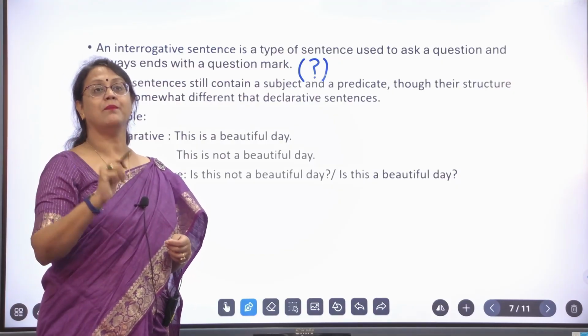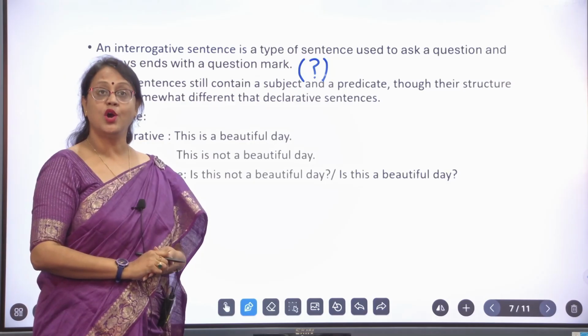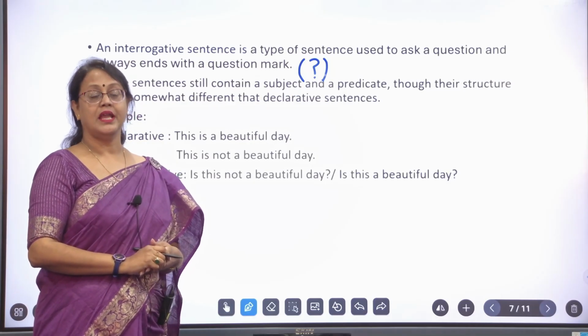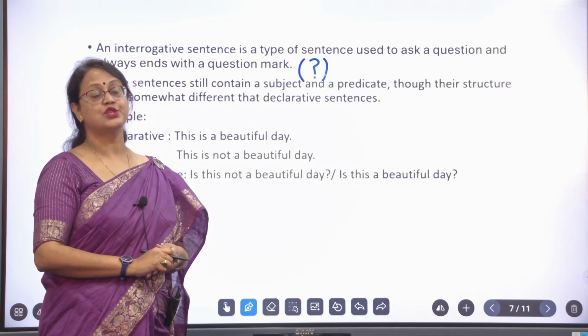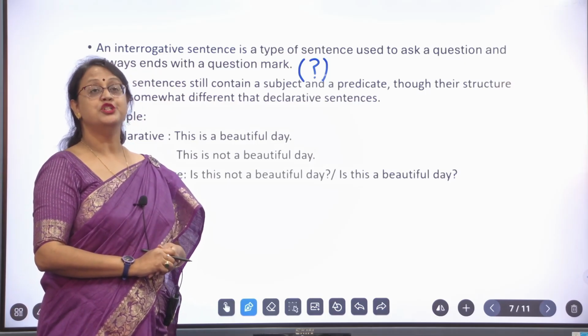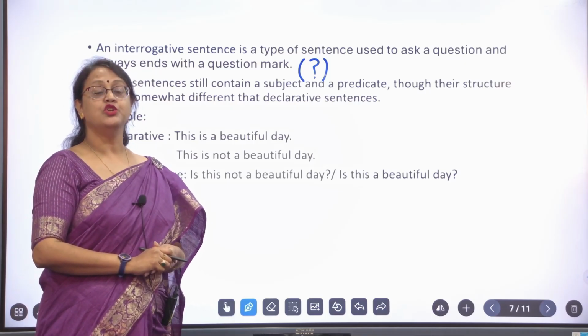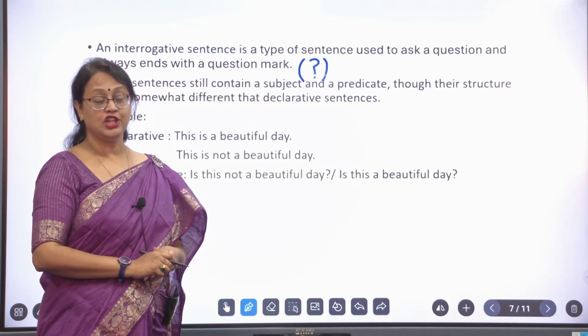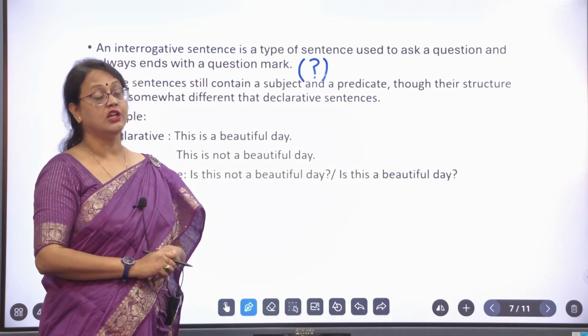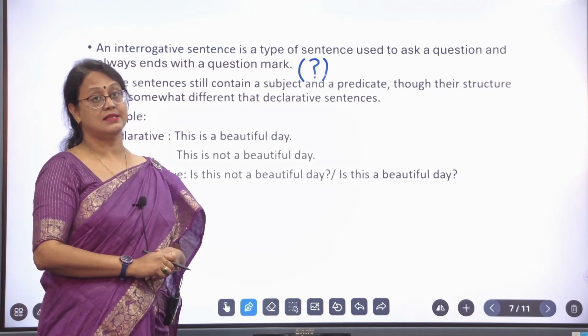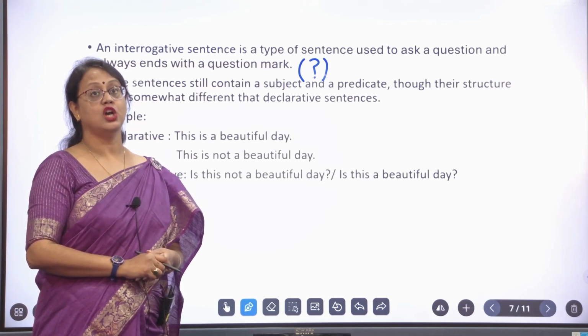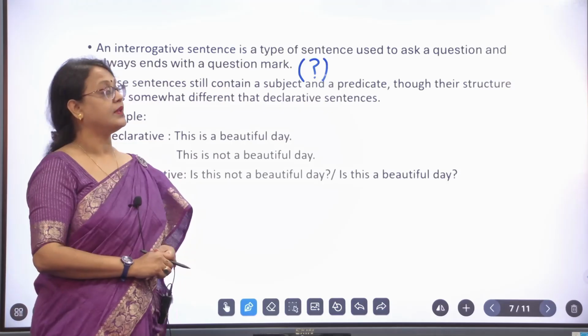There is a question mark after it. Who is your brother? Question mark. What is your sister's name? What is the name of your school? Where do you live? Do you love to study? Do you love to study English? Do you have an English teacher? Do you have a friend who can speak in English? All these sentences end with such a question mark.